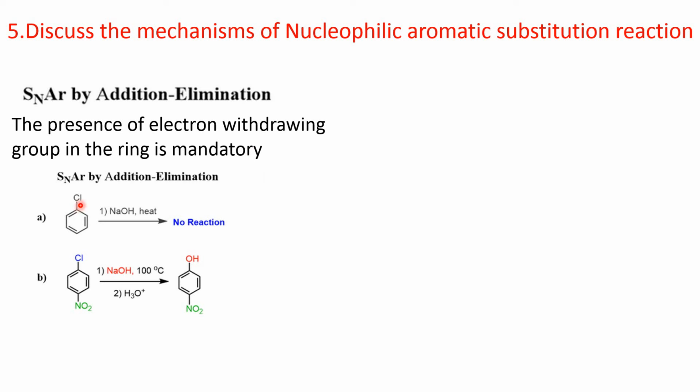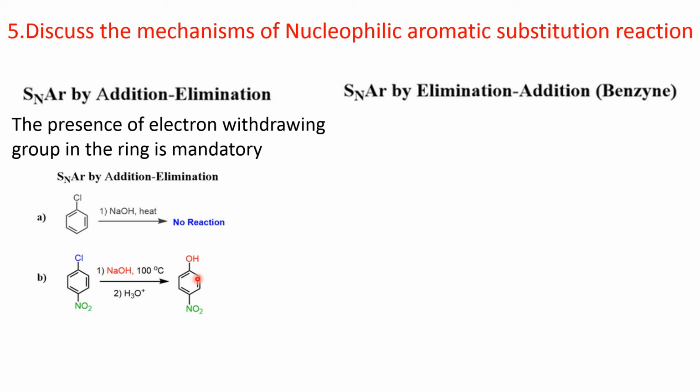See here, this is chlorobenzene. When it is treated with sodium hydroxide in the presence of heat, then no reaction. But when a nitro group is present at the para position of the chlorine atom and it is treated with sodium hydroxide at 100 degrees centigrade, then this substitution reaction occurs. So, the presence of this electron withdrawing group is mandatory.